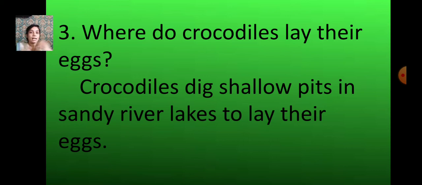They dig the ground to make a shallow pit near the river side or the lake side, and then they lay their eggs and cover the eggs with sand, grass and mud. That is why crocodiles lay their eggs near the rivers or the lakes.